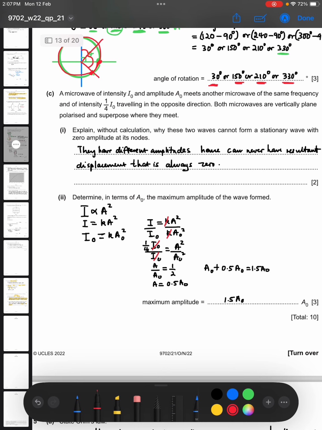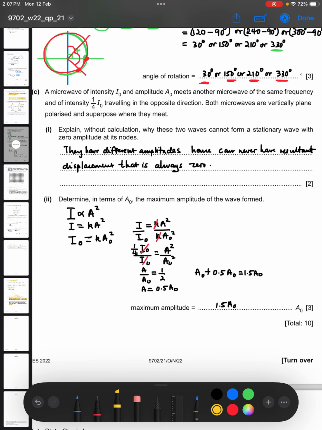Then next, a microwave of intensity I0 and amplitude A0 meets another microwave of the same frequency and of intensity 1/4 I0, traveling in the opposite direction. Both microwaves are vertically plane polarized and superposed when they meet, meaning that their displacements add algebraically, of course. Explain without calculation why these waves cannot form a stationary wave with zero amplitude at its nodes.